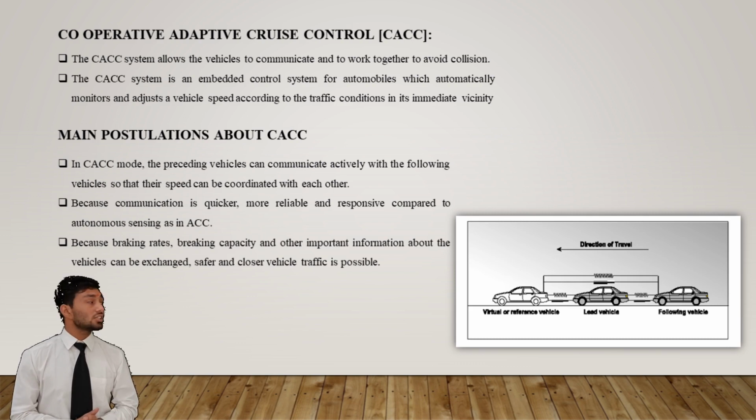We use the CACC system because, first, in CACC mode, the preceding vehicles can communicate actively with the following vehicles so that the speed can be coordinated with each other. Number second, because communication is quicker, more reliable and responsive compared to autonomous sensing as in ACC. The third is because braking rates, braking capacity and important information about the vehicles can be exchanged. Safer and closer vehicle traffic is possible.